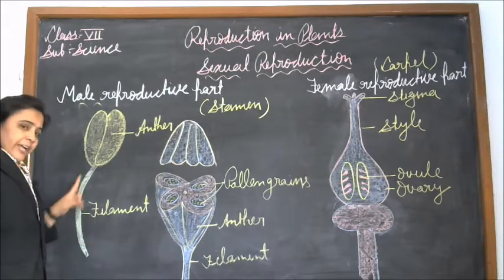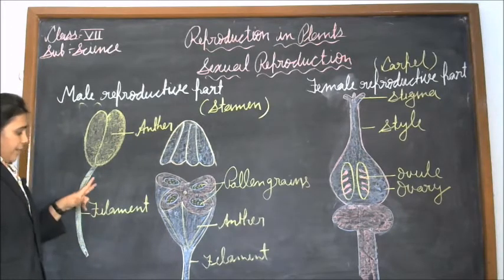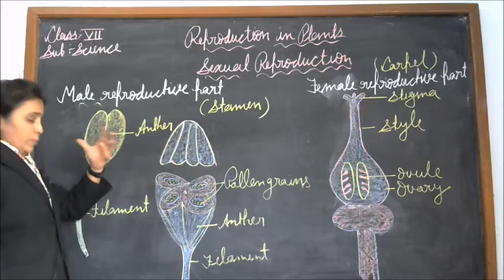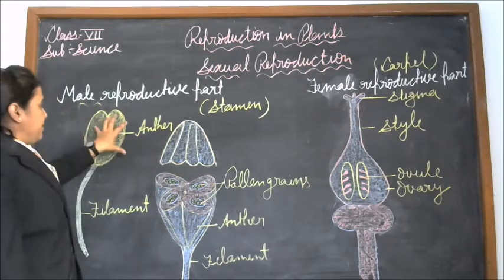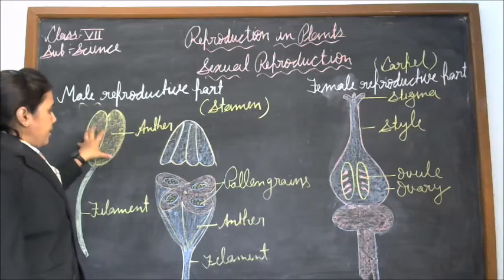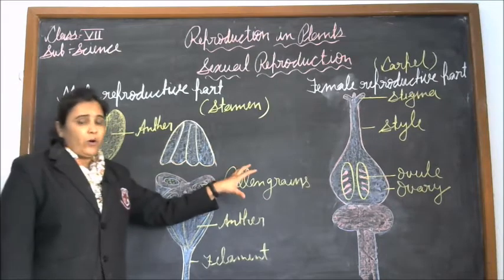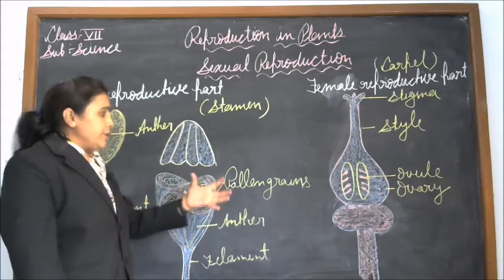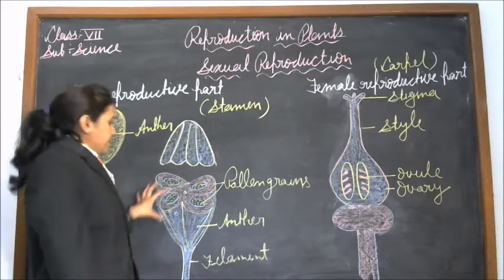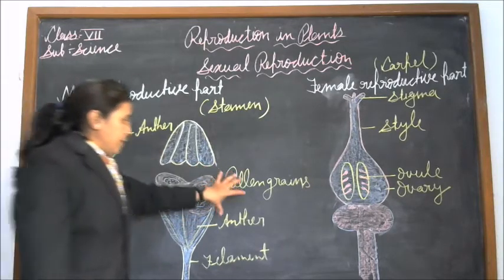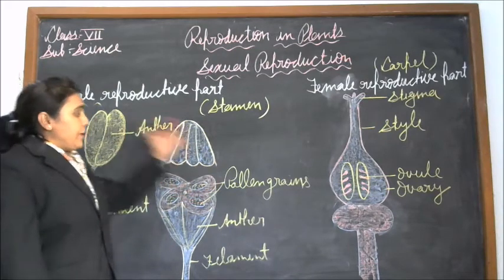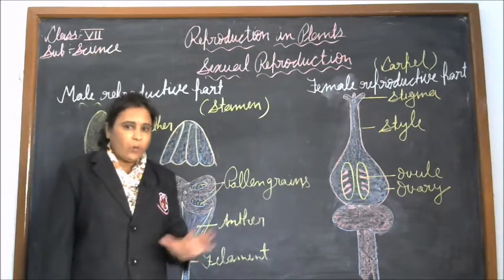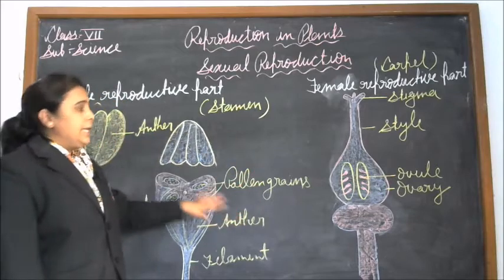The filament is a thread-like structure, and the upper part of the filament has a knob-shaped structure called the anther. The anther contains pollen grains, a powdery substance. The pollen grain produces a male gamete.